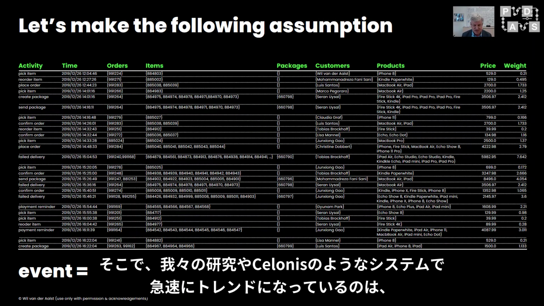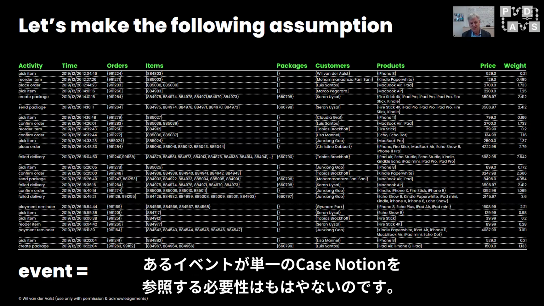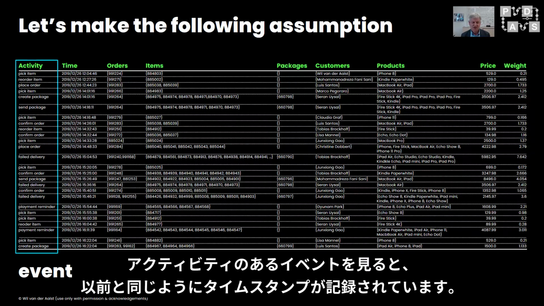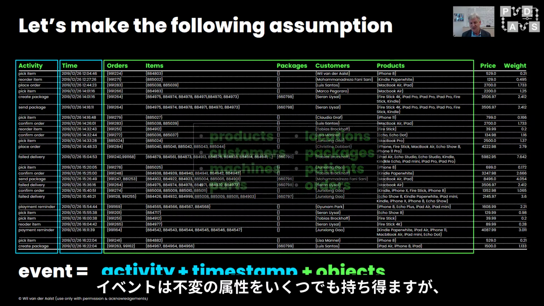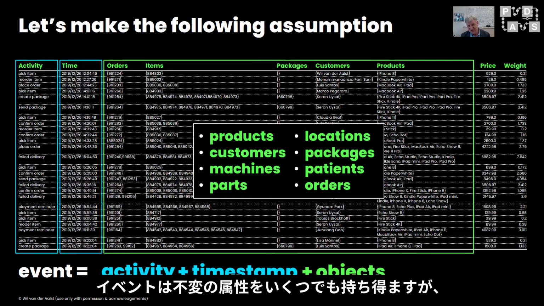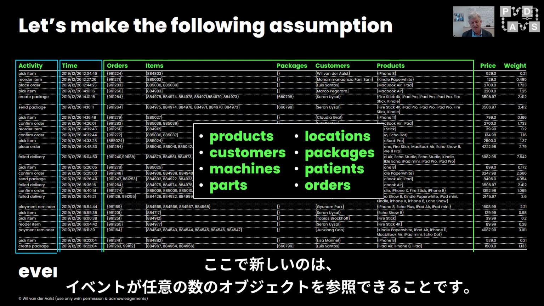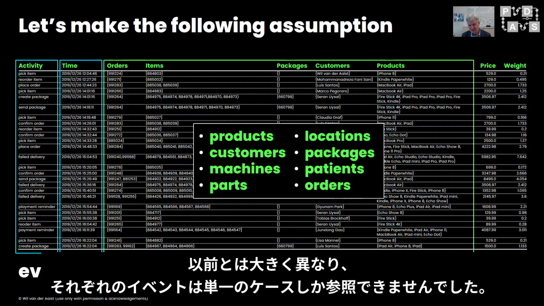So in our research, and what we see as a trend increasingly also in systems like Celonis, is that we no longer say that an event requires a single case notion. If we look at an event, it has an activity, it has a timestamp, just as before. It can have any number of attributes, that also didn't change, but the new thing is that an event can refer to any number of objects. Very different than before, where every event could only refer to a single case.